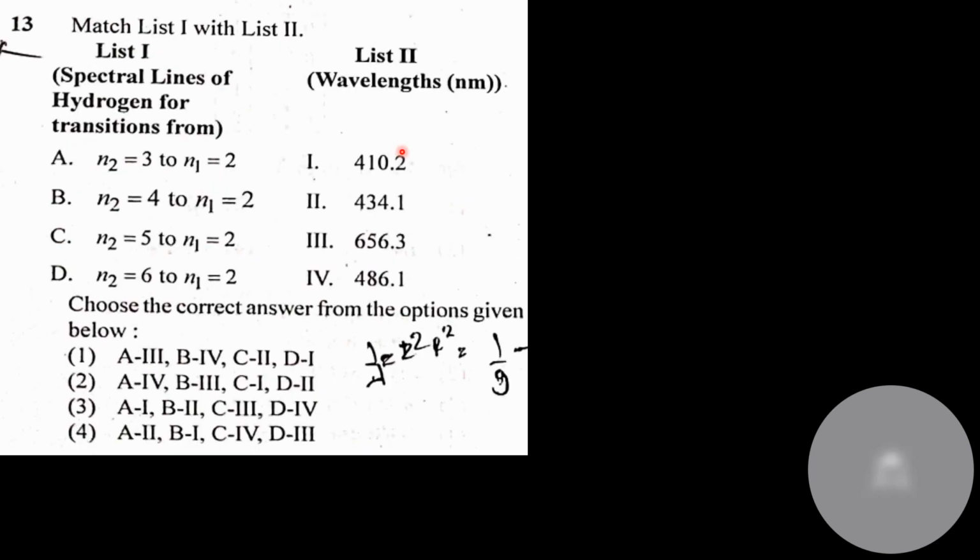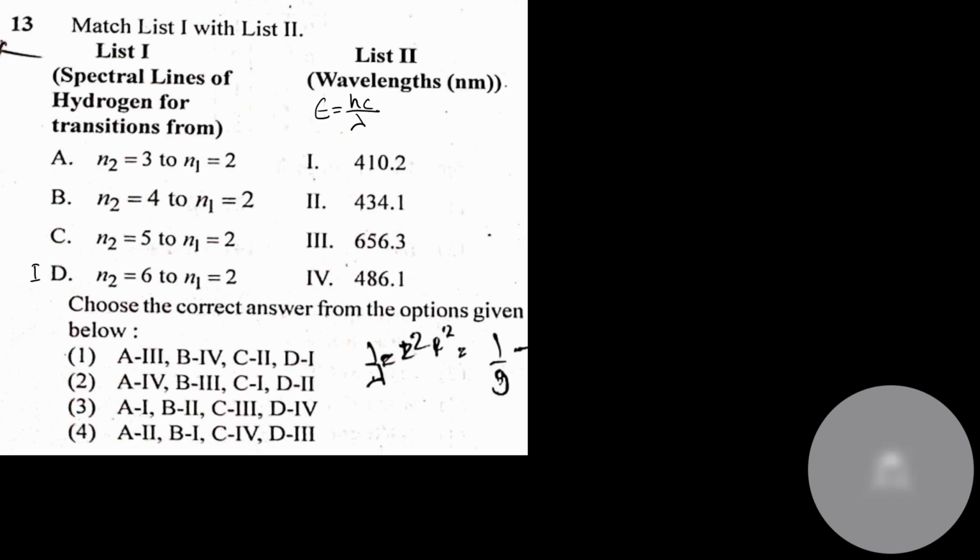This question is from atoms and nuclei. Okay, I have no idea about the wavelength. But in this question I can observe that all the electrons are jumping to orbit 2, and E is equal to hc by lambda. I know that much. So maximum energy will be in option number D. Maximum energy means minimum wavelength. So which has the least wavelength? 410. So D is linked to option number 1.